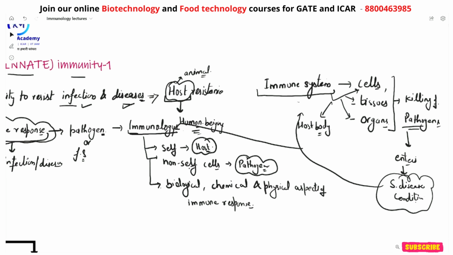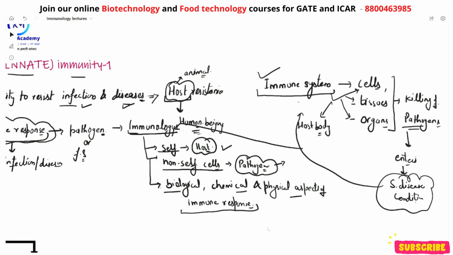Right? So immunology not only tells us about different types of immune responses, it also helps our body to distinguish between the host cells, which are known as self cells, and the non-self cells, which are your foreign substances or the pathogenic cells. Right? And all those immune responses are also distinctive in their biological, chemical, and physical aspects of the immune response. So in our upcoming classes, we are going to discuss all types of immune responses which are produced by the immune system for the neutralization of your pathogenic cells, right?